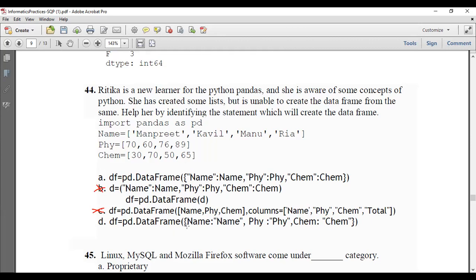Now from A and D, what is the correct option? We know that it should be key colon value. The value should be the list coming. When the value means a list, it should not have any quotation marks. Keys should have the quotation marks. Values should not have quotation marks because those values are coming from this list. So option A is the correct answer.